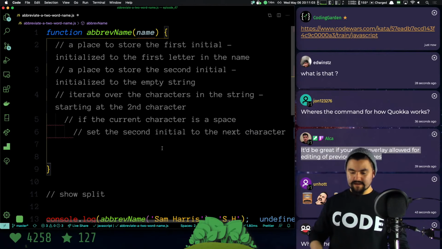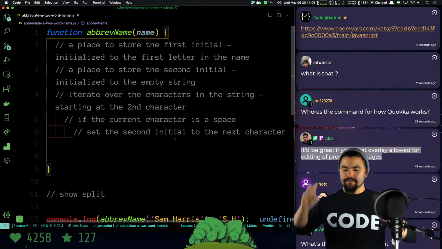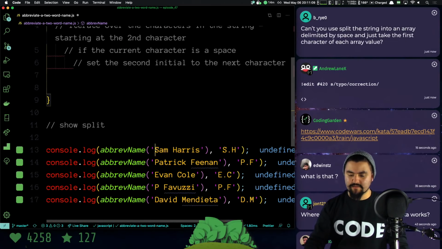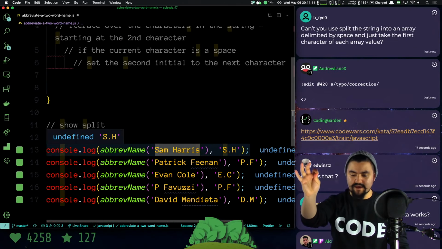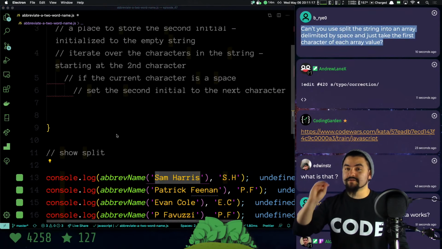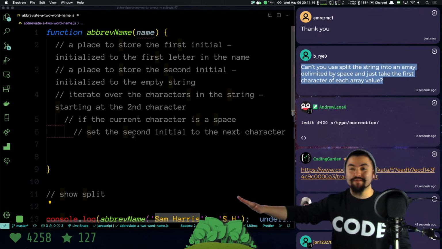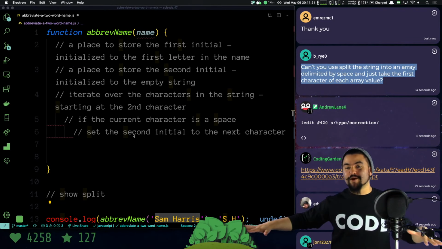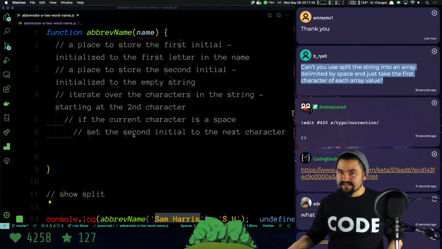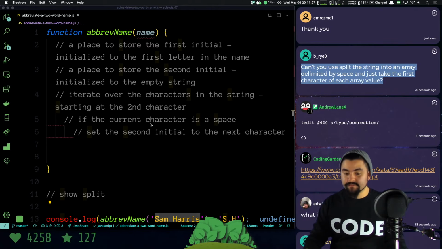And I think this is what I call pseudocode. So we need a place to store the first initial. It's initialized to the first letter in the name. We can just reach in, grab that first character. Great. Yes, you absolutely can, Birai, but I want to show it without any built-in functions. We're just using primitives, like the basics of coding. The way I'm going to solve it, you could solve it this exact same way in most coding languages.